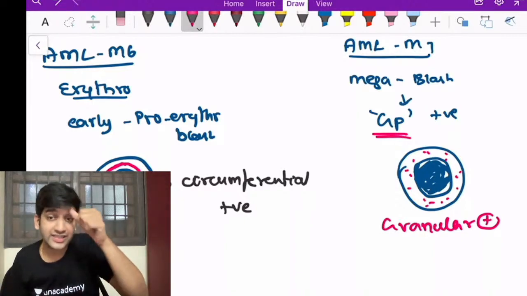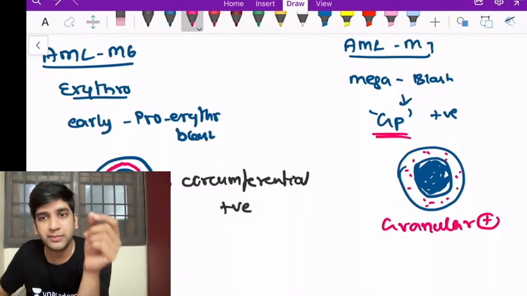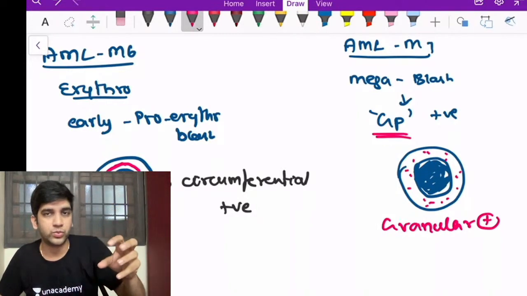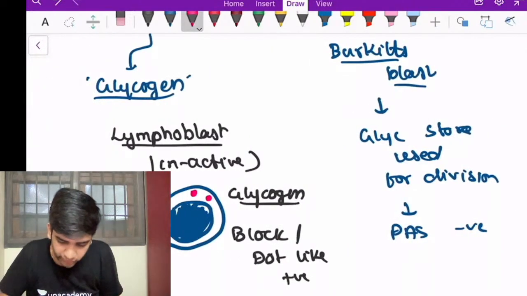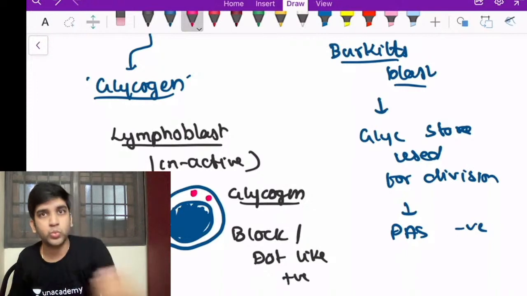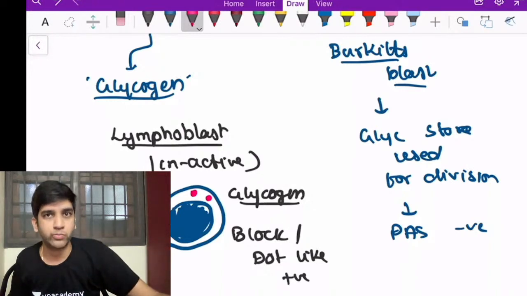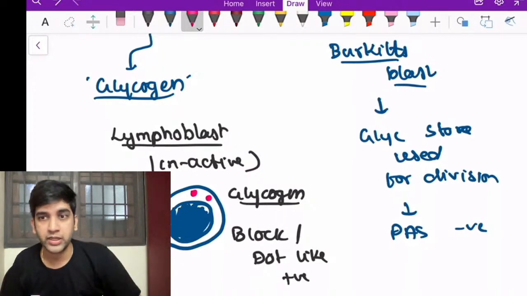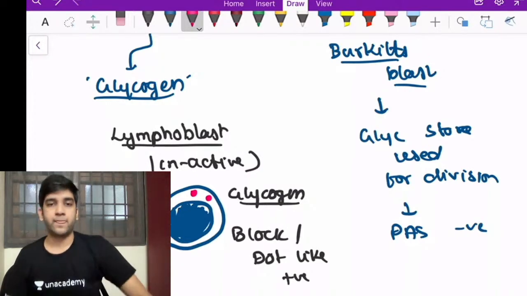When I say diffusely granular, the thing about granular is, Devraj, it should not be a very huge dense granule. Sometimes in a lymphoblast I can have two granules, that's fine. Unless it is uniformly distributed throughout the cytoplasm, I cannot call it a megakaryoblast. If it's localized to one place, they are glycogen deposits only, fine? Okay.